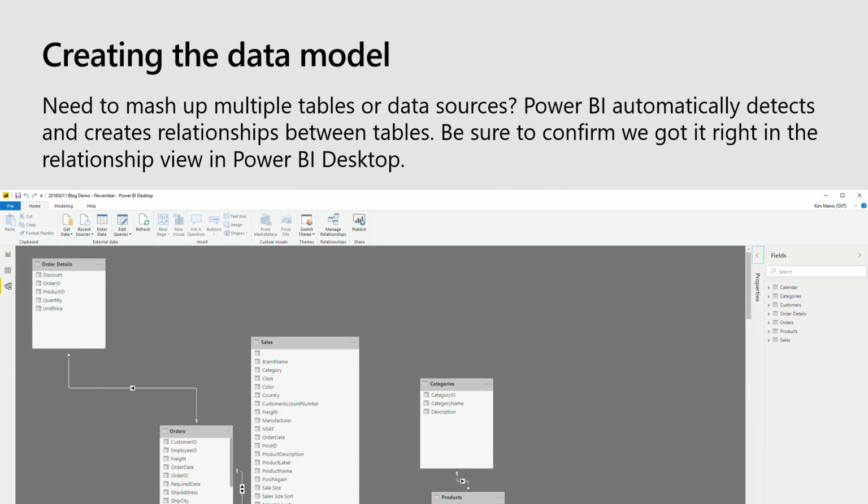I've already covered this briefly in my demo, but do make sure that you don't just trust that everything's okay. Go and check your model and actually see how everything is related. Make sure that the relationships we detected in your model between the various tables are accurate. They most likely are, but still good to go and check. Then you can actually see how the relationships are set up, and that can give you an idea of the best way to build out your reports or where to put different calculations. And you can start learning about your model and make good decisions as you continue to build it out.